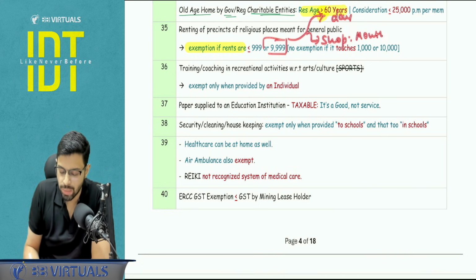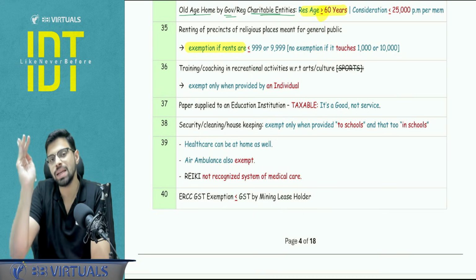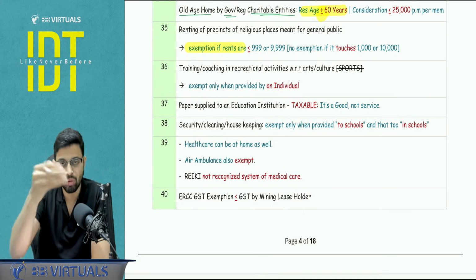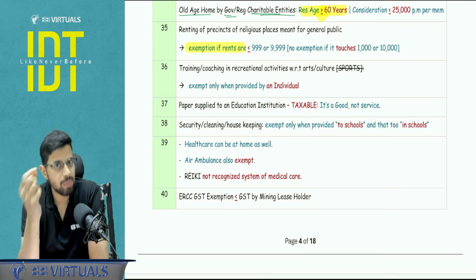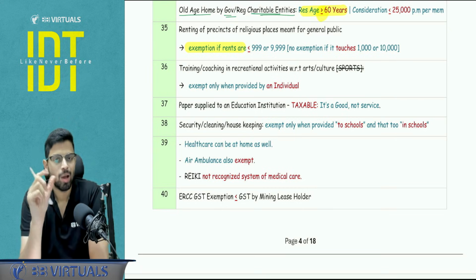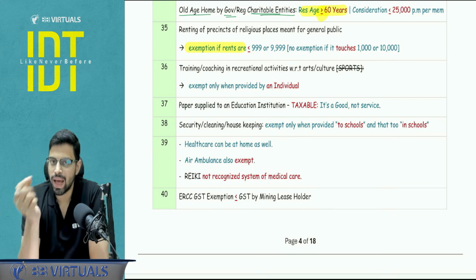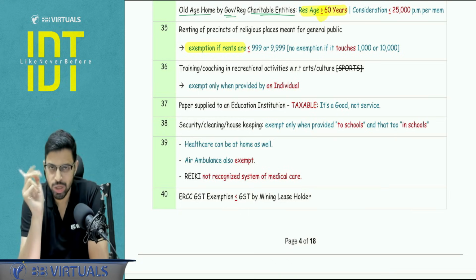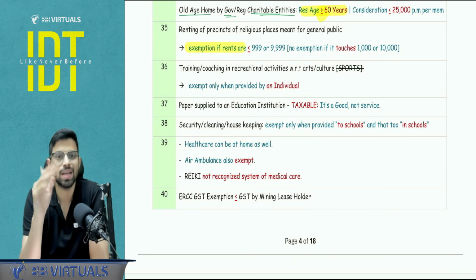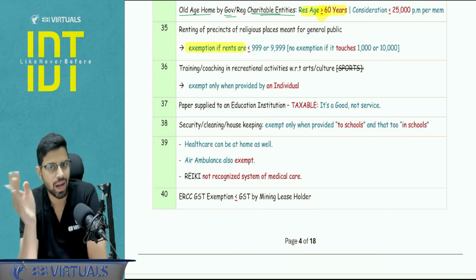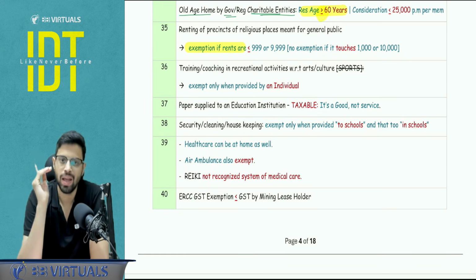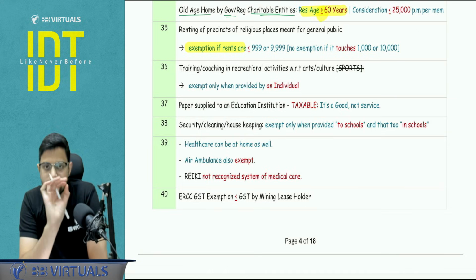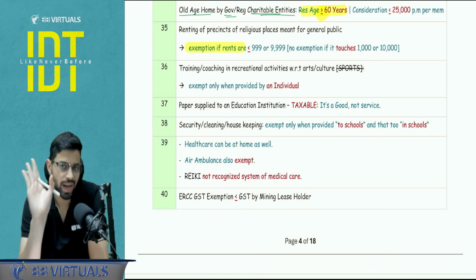So the point to stress upon here is that up to these limits the exemption is applicable, because if you see this video, you might be able to remember this particular limit. Contrary, if the question directly asks 10,000 or 1,000, then it creates some form of confusion. So I hope you are able to remember that sir told that up to 999 or 9,999, we will get the exemption. If it touches 1,000, if it touches 10,000, the exemption is gone. No exemption, tax will apply.